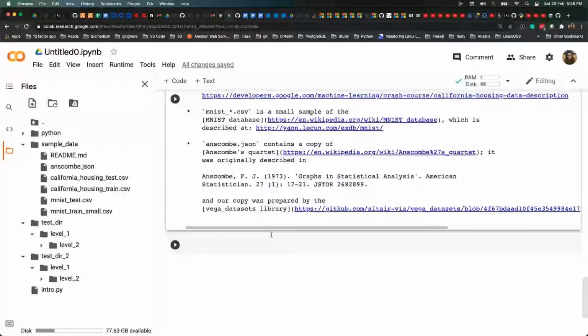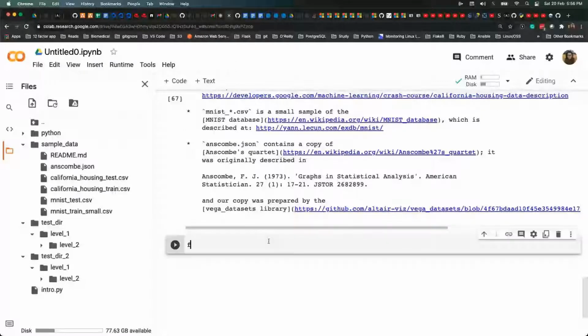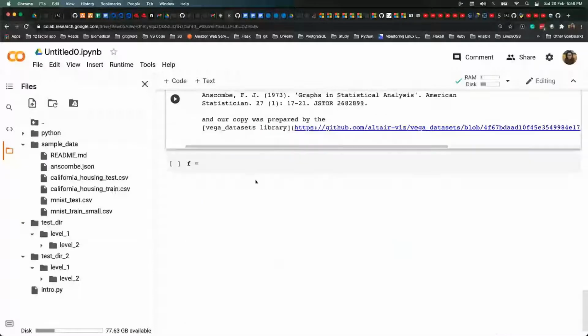So I would say here, f is equal to, let me just quickly copy the path, and I'll say Path, and then I'll pass the parameters here, I mean the directory.